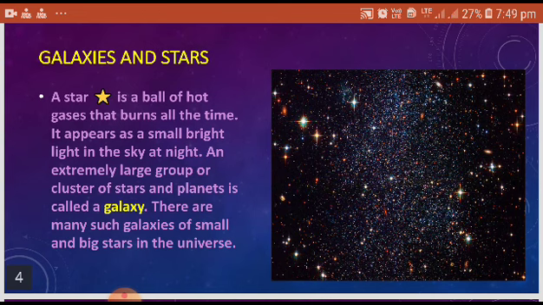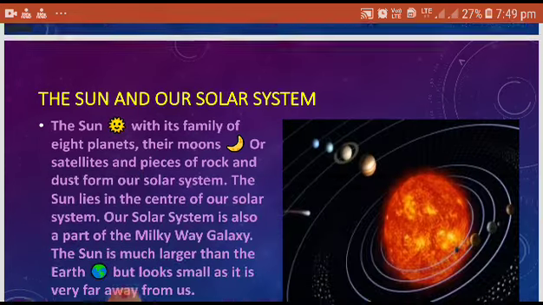Galaxies and stars. A star is a ball of hot gases that burns all the time. It appears as a small bright light in the sky at night. An extremely large group or cluster of stars and planets is called a galaxy. There are many such galaxies of small and big stars in the universe.